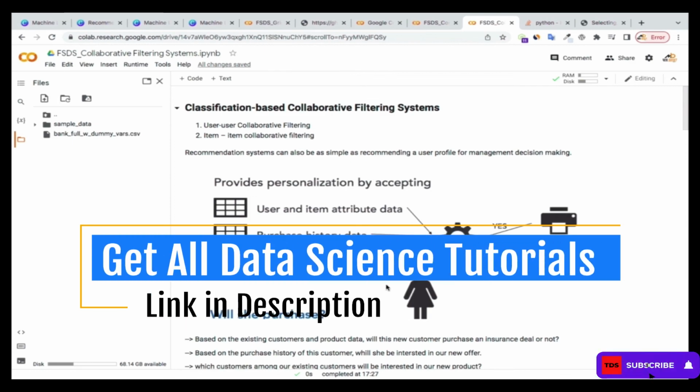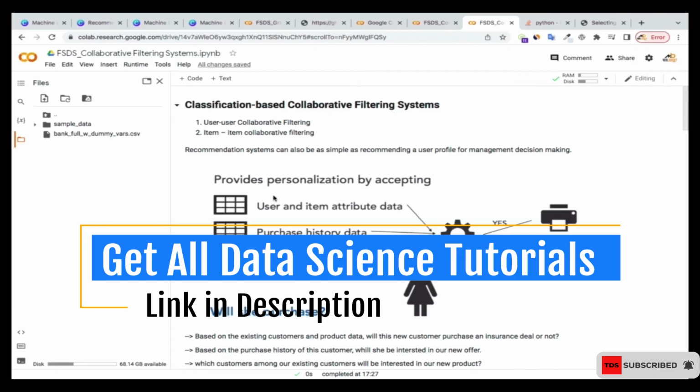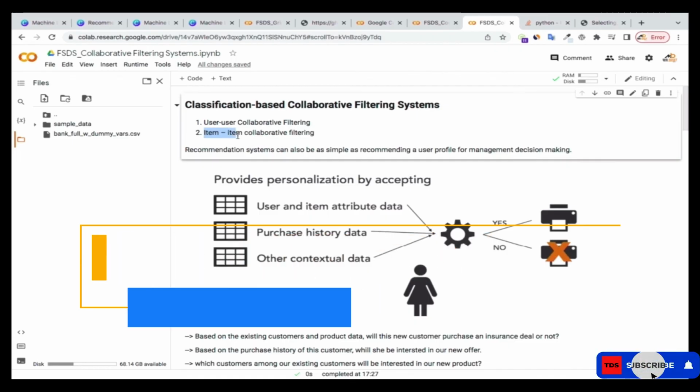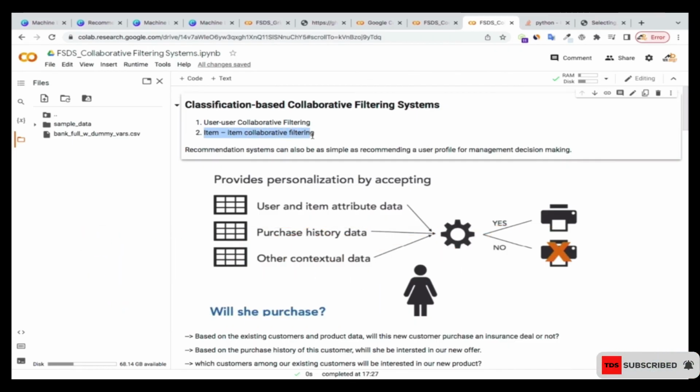Over here we're going to see a hands-on of the collaborative filtering that we just talked about. We said that we have user collaborative filtering and item collaborative filtering. When we want to measure the similarities between the users, based on that similarity we do the recommendation, or we can also measure the similarities between the items, and based on that we make the recommendation.